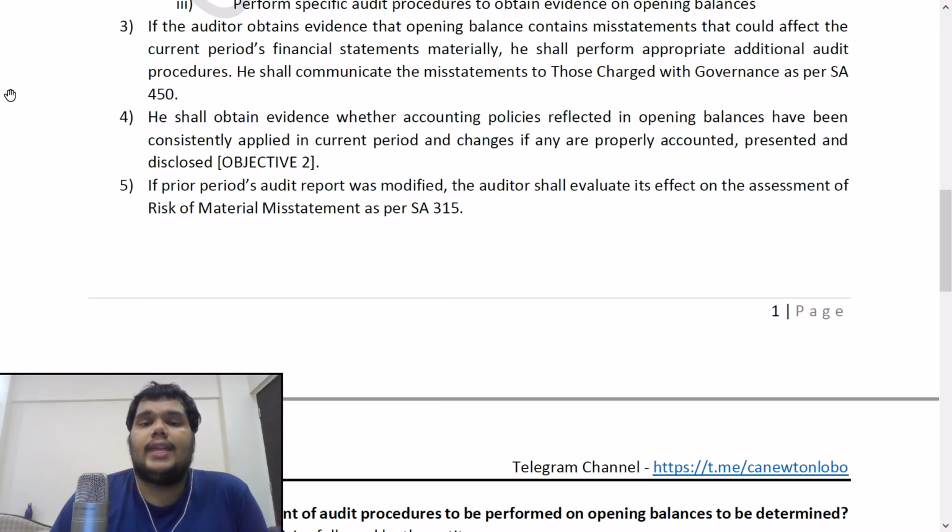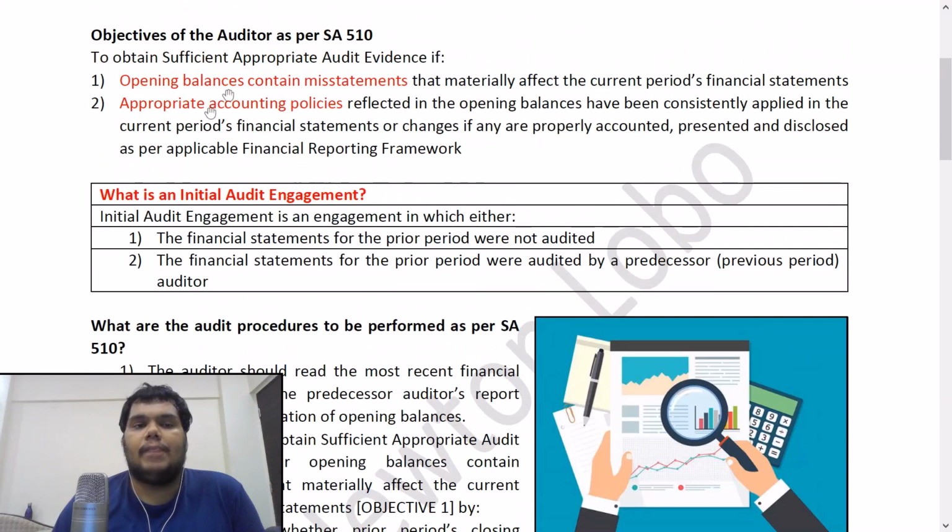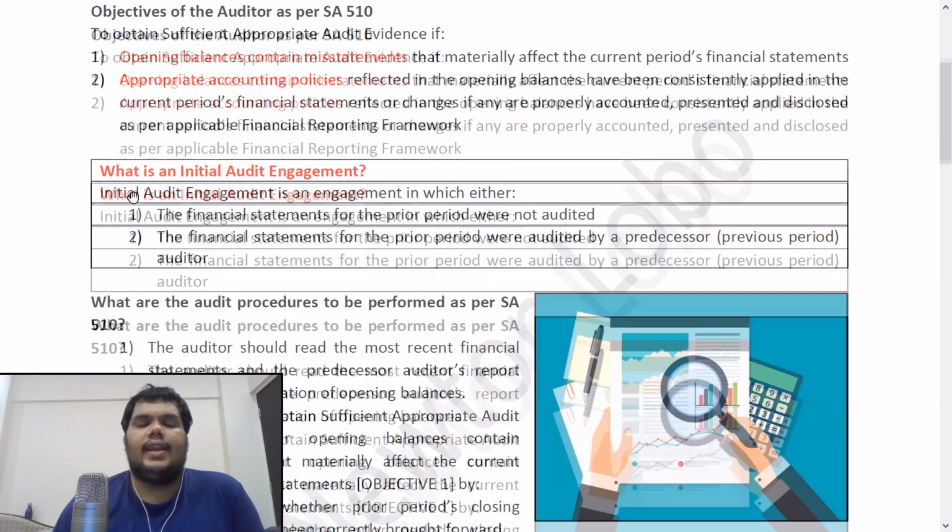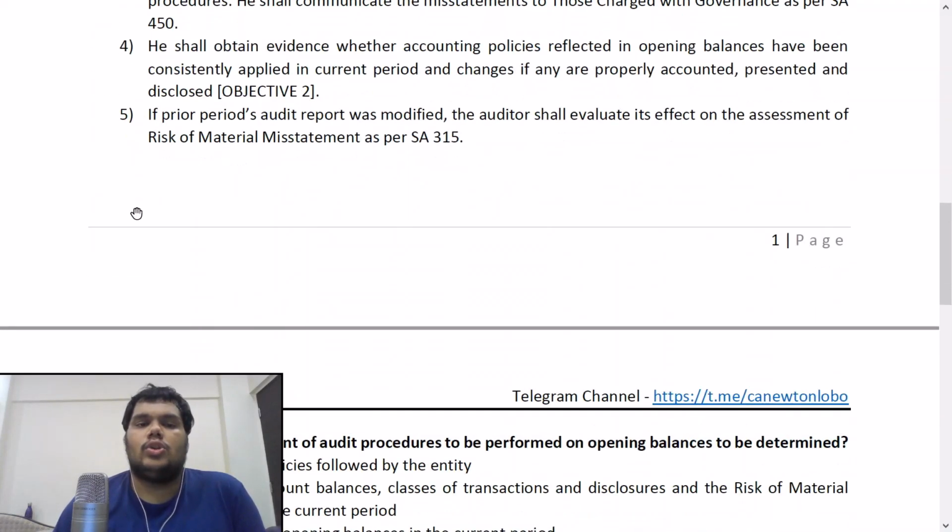Then he shall communicate the misstatements to those charged with governance as per SA 450. SA 450 is effects of audit misstatements identified during the audit. So according to that SA, he should communicate the misstatements to those charged with governance. Fourth point, he shall obtain evidence whether accounting policies reflected in the opening balances have been consistently applied in the current period, and changes, if any, are properly accounted, presented and disclosed. This was objective number 2 in our basic objectives. So he should check that also and obtain evidence about whether that has been done properly.